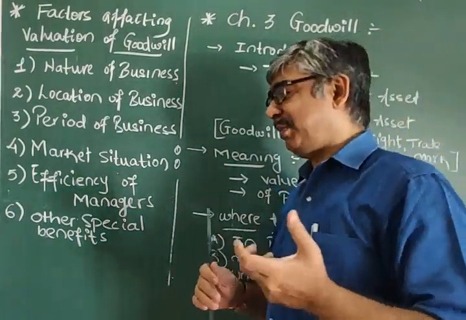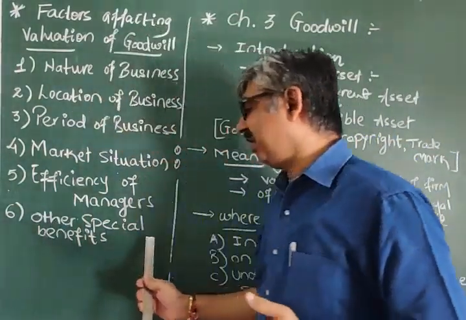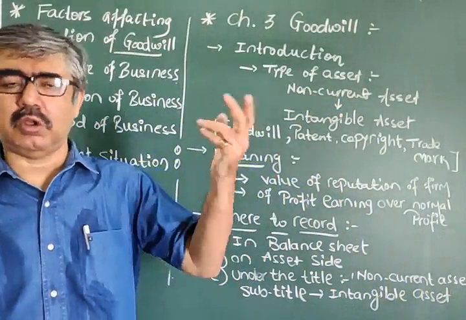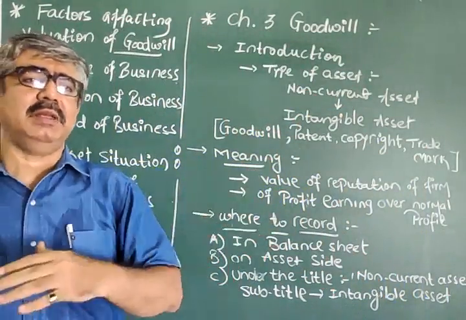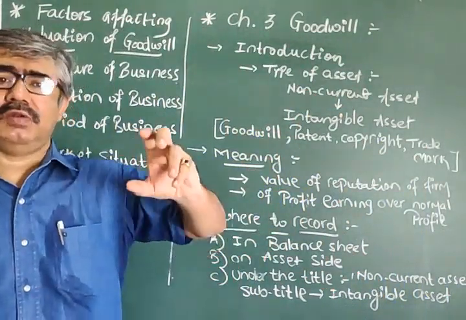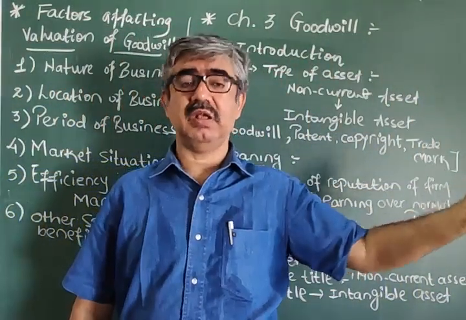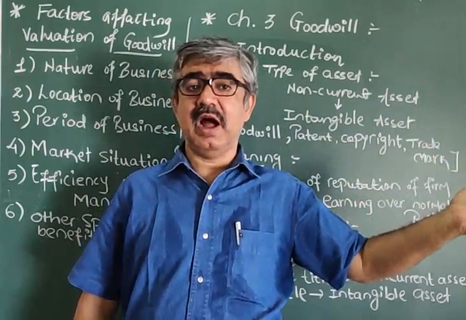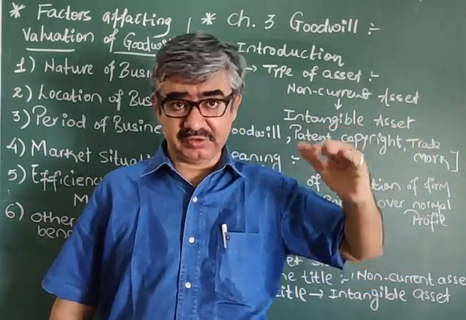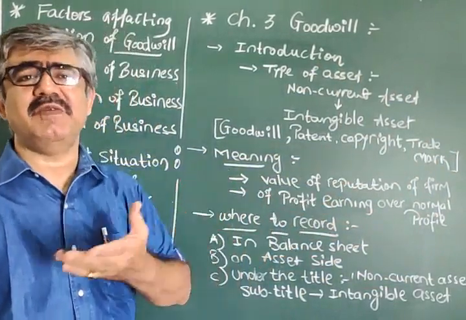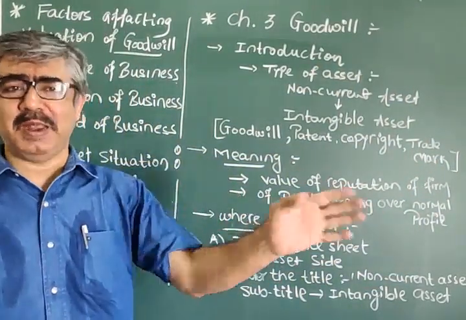So now what happened? That is what we said, other special benefits, like having a special patent or copyright, or sometimes a unit having sales benefits, a special economic zone, because tax relief and other things are there in that zone, which increase your profit. So many special benefits are there, but one of the main is patent.